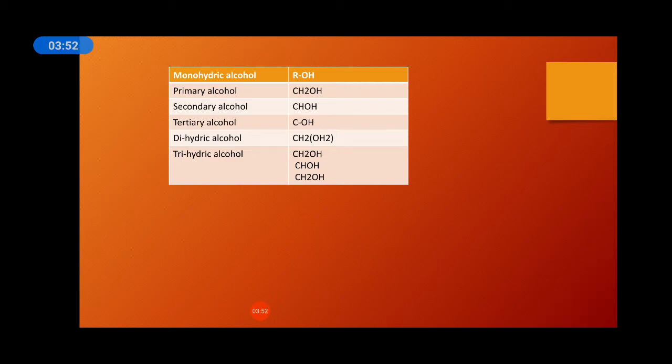Now about trihydric alcohol. Trihydric alcohol is denoted as CH2OH, then CHOH, and then CH2OH. It is also called glycerol. Okay, these are the formulas of all the classifications. The classification is monohydric alcohol, dihydric alcohol, trihydric alcohol. The monohydric alcohol is again divided into three: primary alcohol, secondary alcohol and tertiary alcohol.